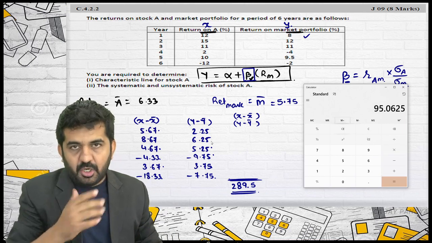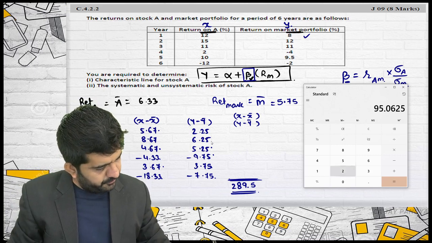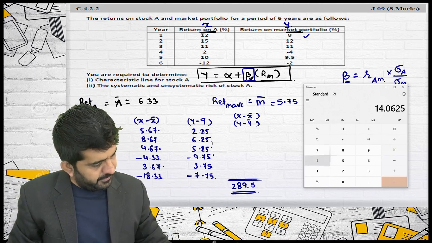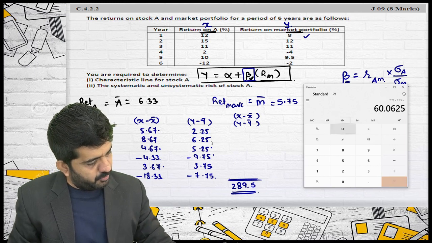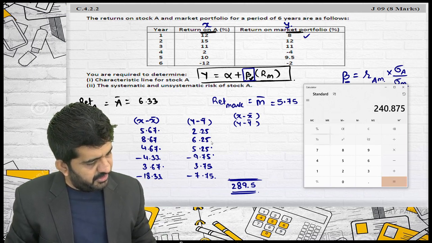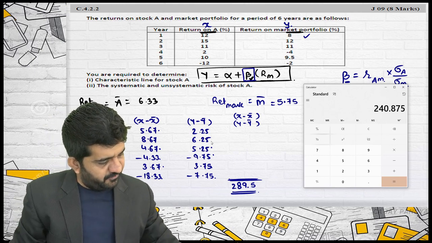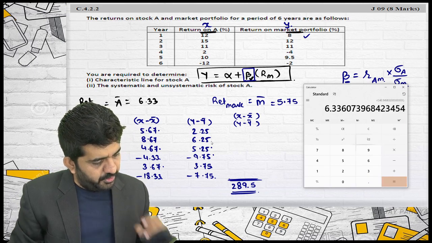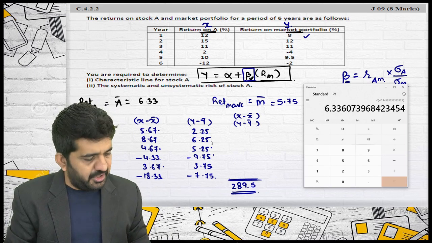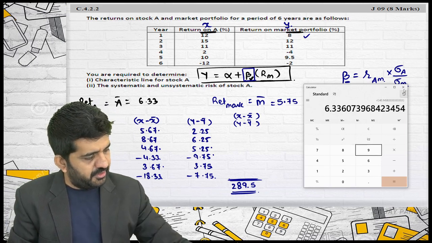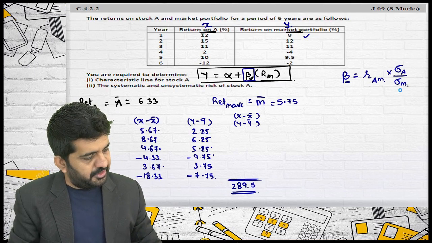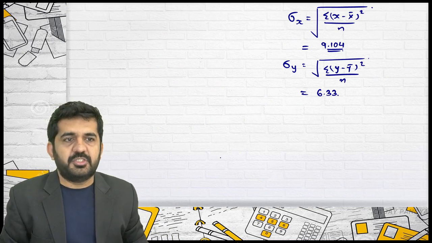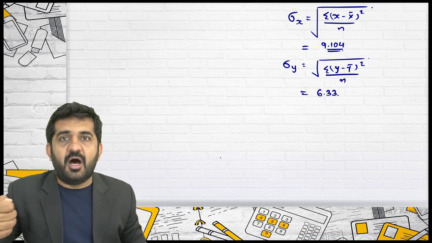9.75 multiplied by is equal to M plus. Even if it is negative, when you do it square, it will become positive. 3.75 multiplied by is equal to M plus. 7.75 multiplied by is equal to M plus. MRC is 240.875 divided by 6, divided by N. This is variance. If I do under root, 6.33 is nothing but market standard deviation. 6.33 is market standard deviation. Is it all right? I will require even R. Is it all right?